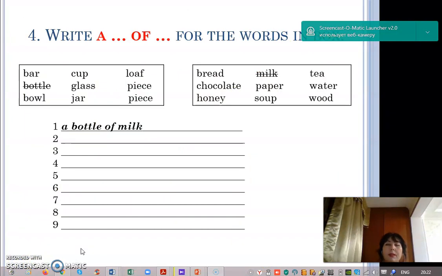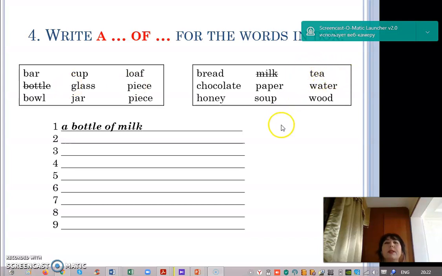Next exercise, next task, you must write a and of for the words in the box. For example, a bottle of milk. One more example, a cup of tea.